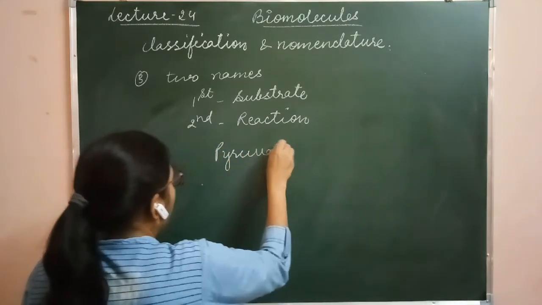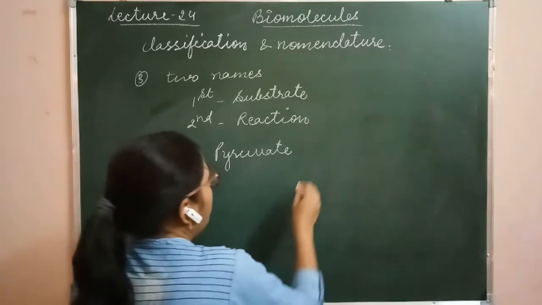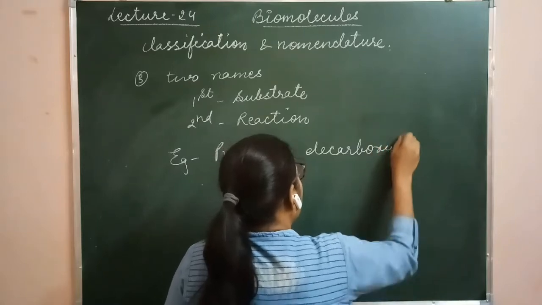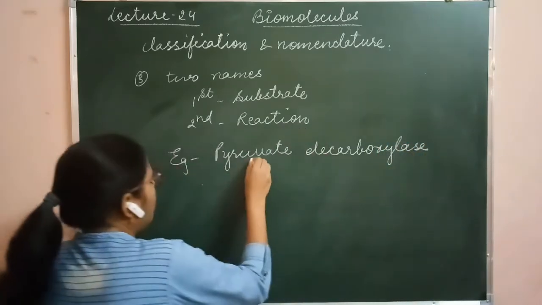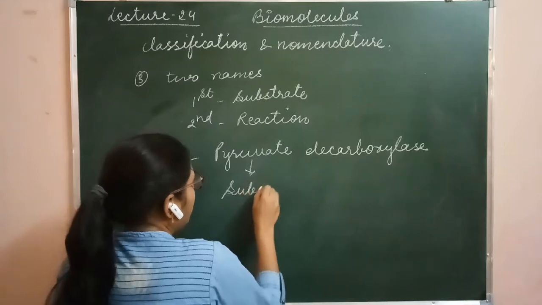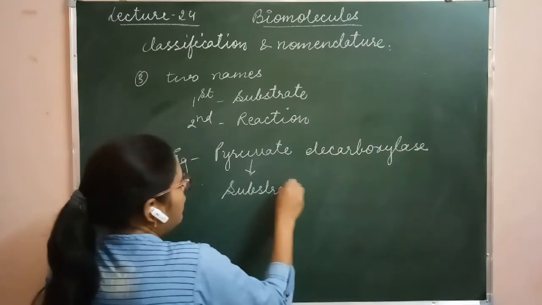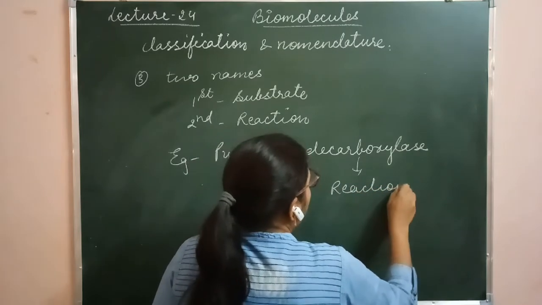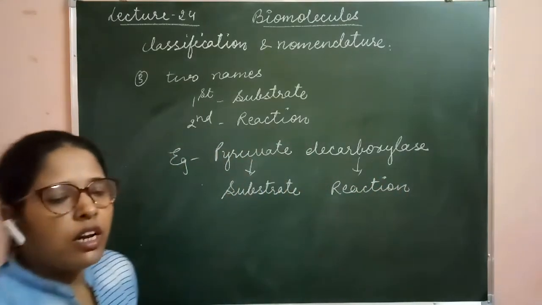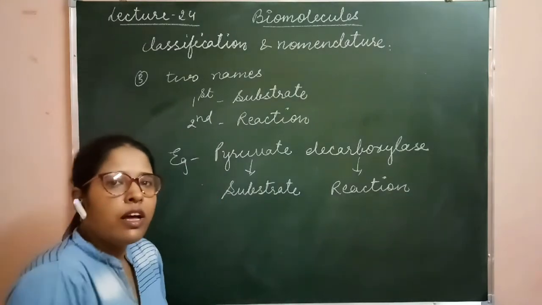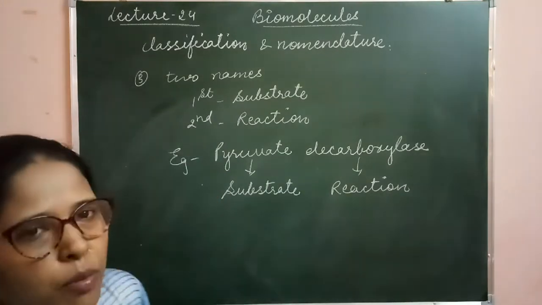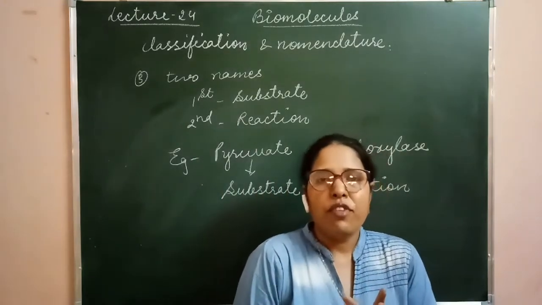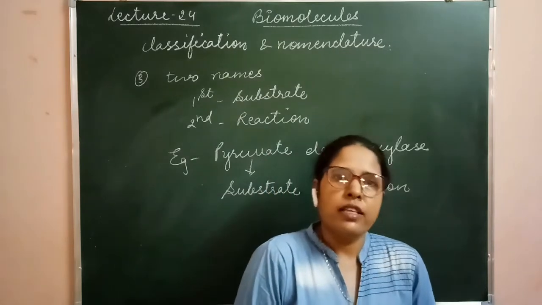Pyruvate decarboxylase is the enzyme. Here pyruvate is the substrate and decarboxylase is the type of reaction in which carbon dioxide is removed. Clear? So this name has to be given to the enzyme, that is pyruvate decarboxylase. So in this type of nomenclature, we have to give two words to the enzyme.